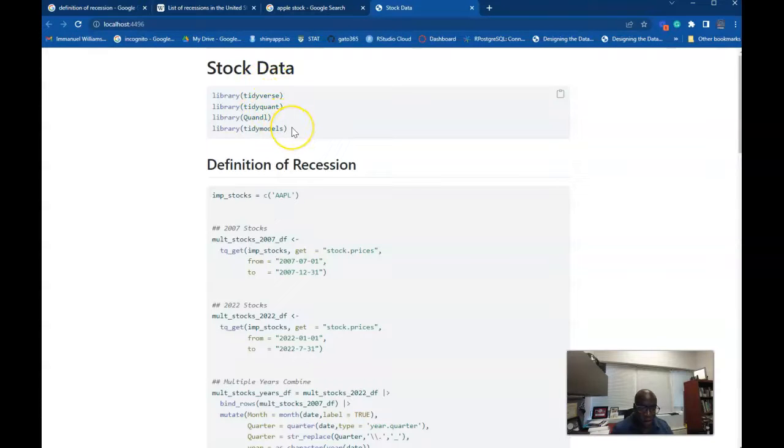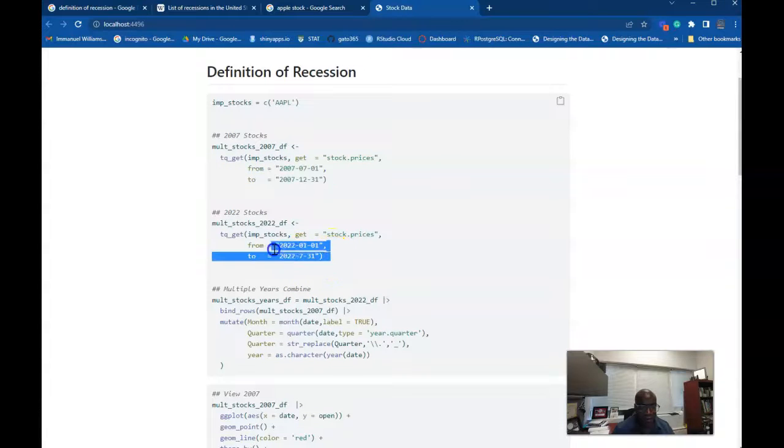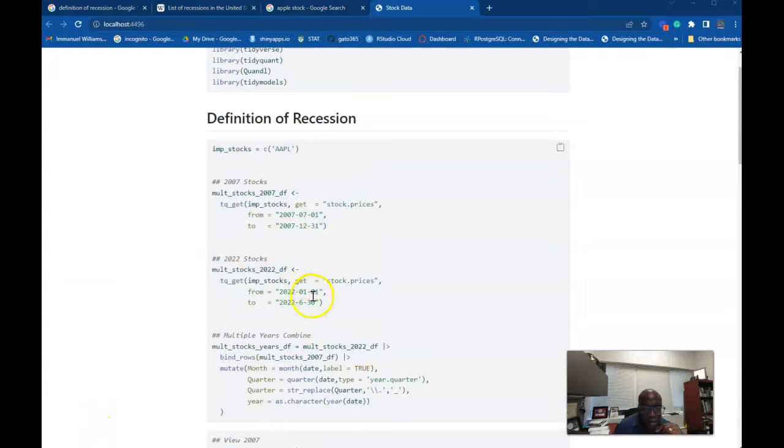So what I did was, I'm using Quarto. This is Quarto from RStudio, of course, Posit. And I'm looking at multiple stocks. We're just going to focus on Apple. Looking at these two different time intervals, at least this is one time interval from July to December, and then from January to the end of July. It really should be the end of June. I'm going to take a pause and fix that. So I went ahead and fixed that. That was a little embarrassing, but it's fine.